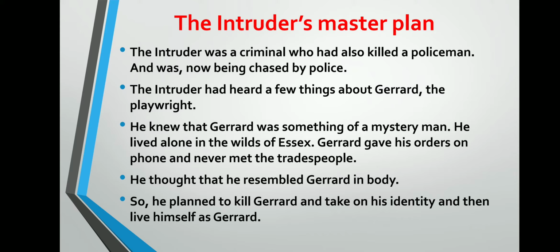And the second similarity between Gerard and the Intruder is their personality. Their personalities were almost the same. So he planned to kill Gerard, take on his identity, and then live himself as Gerard. He made a plan to kill Gerard, and after killing him, he wanted to take on his identity and save his life from the police.